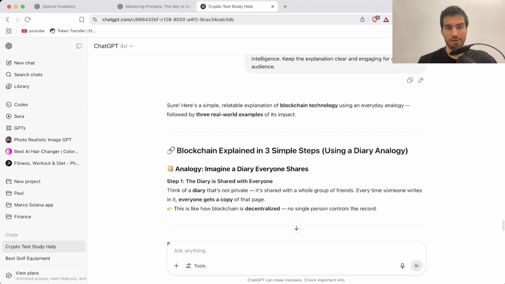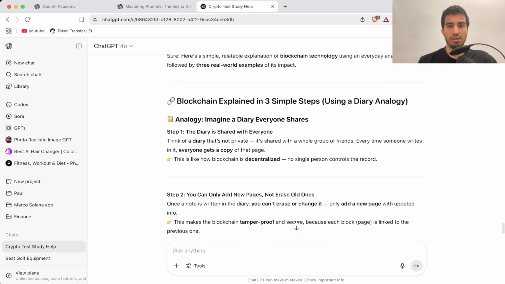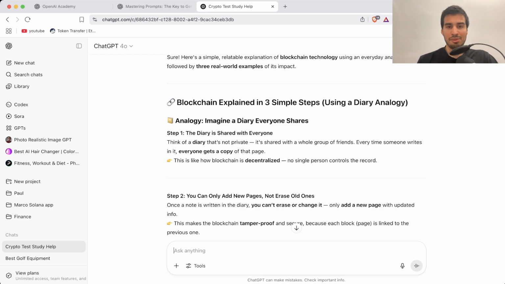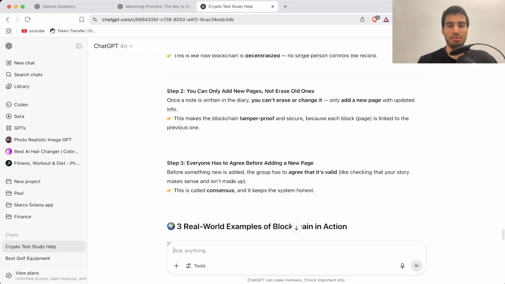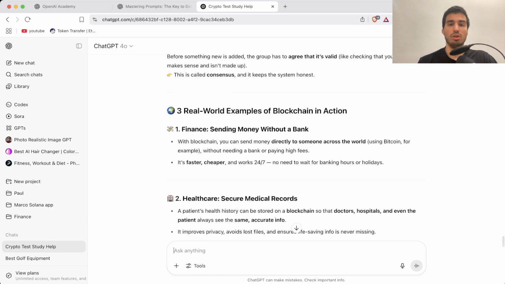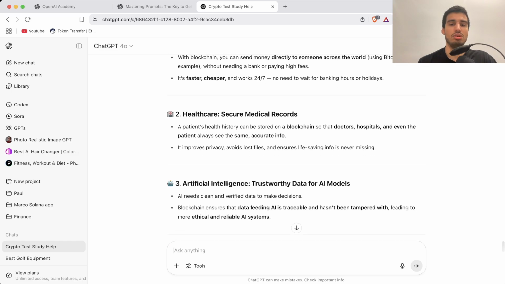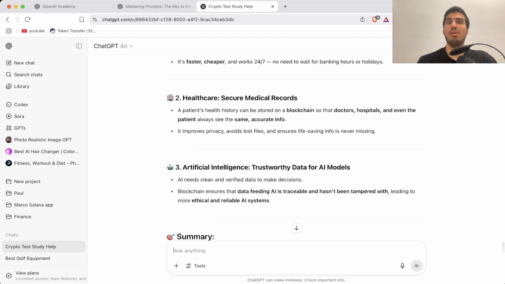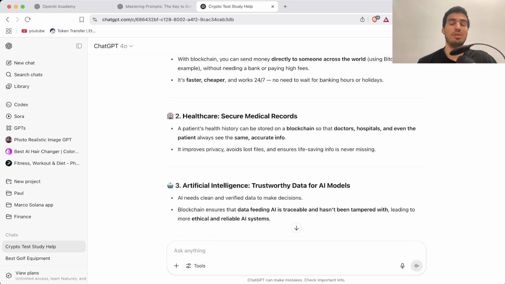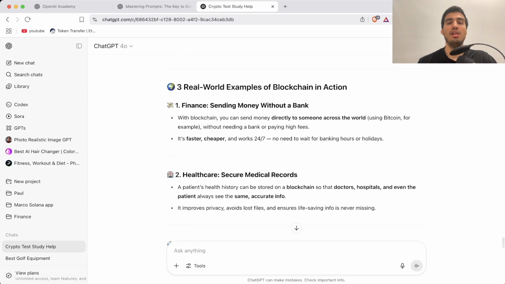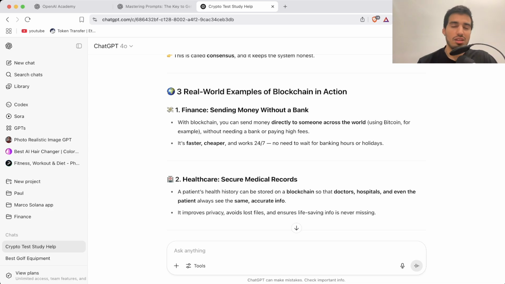So yeah, and then we can see here it gives us the analogy. Step 1, step 2, step 3, and then it gives us real world examples. And this is so much easier than just saying, hey, what is blockchain, right? What is Bitcoin? What is crypto? It's giving you easy ways to learn. And I think that's what's most important of everything. If you take anything from the video, it's how easy it is.